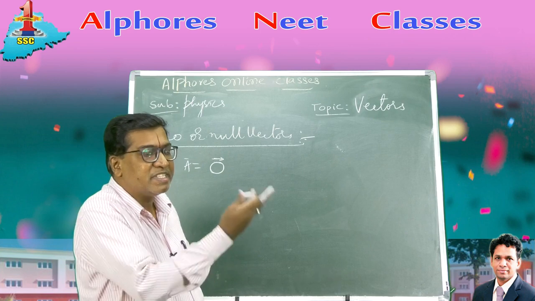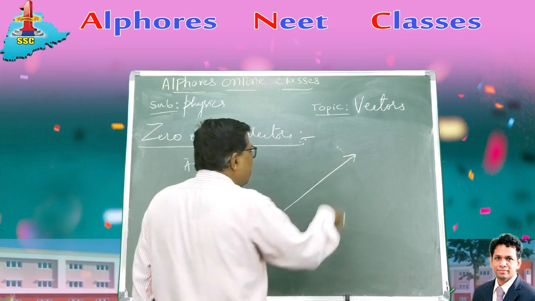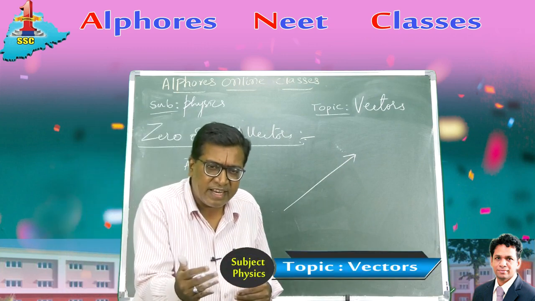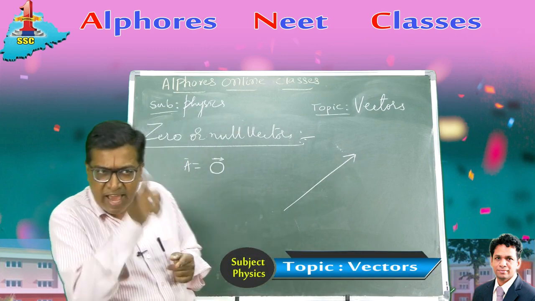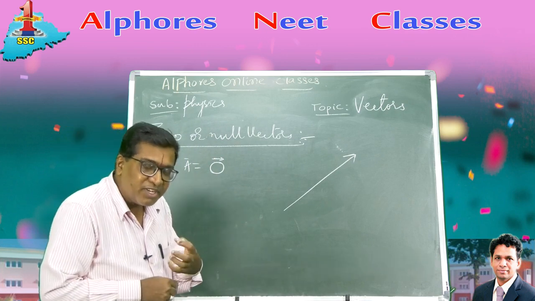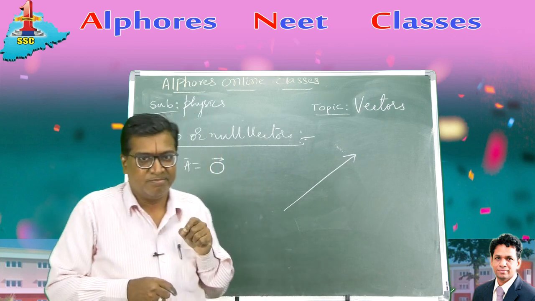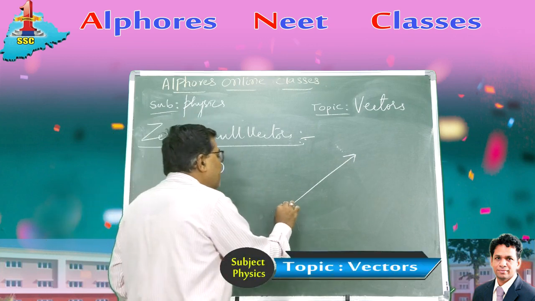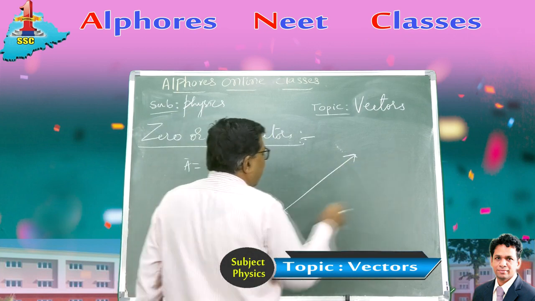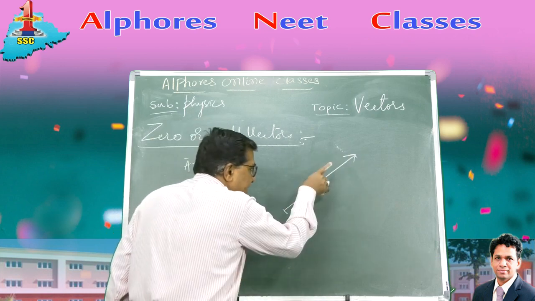Now, how do you represent it? How do you picturize it? I was telling you, any vector is represented by a straight line, a line segment. The length of the line segment gives you the magnitude and the arrowhead gives the direction. Well, how about the zero vector? So the zero vector also I have to specify by a line segment of zero length. For example, initially the velocity of the body is 5. So I draw a line of length 5 centimeter, with an arrow like this.